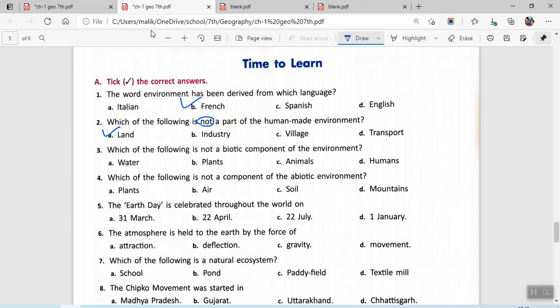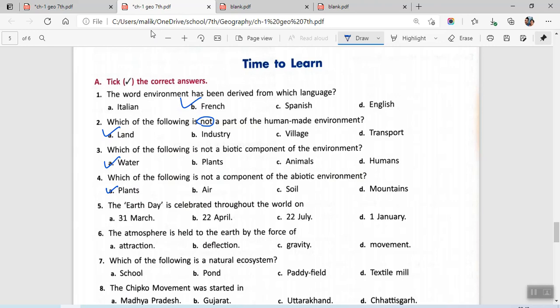Which of the following is not a biotic component of the environment? Not a biotic means abiotic. So water is abiotic here. Which of the following is not a component of abiotic environment? Not abiotic means that is biotic. So plants are biotic. Rest all of them are abiotic.